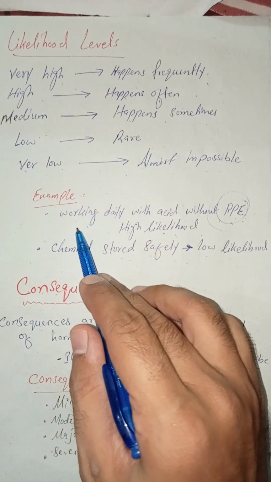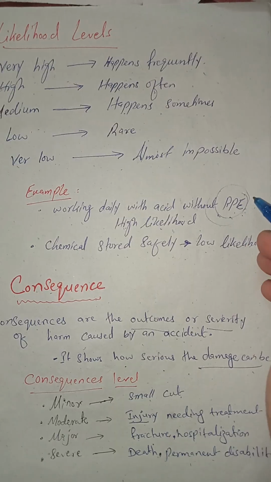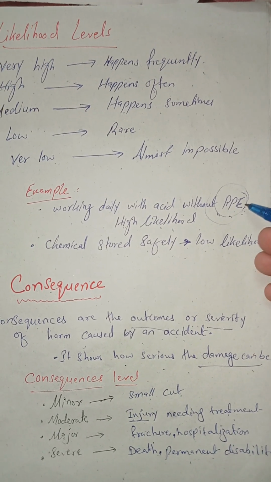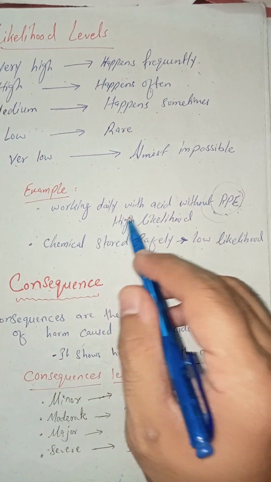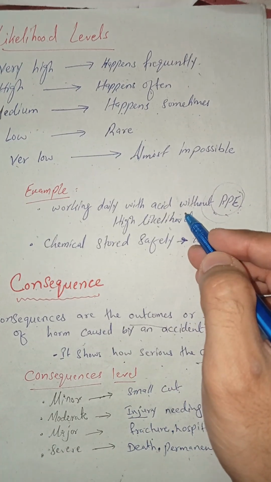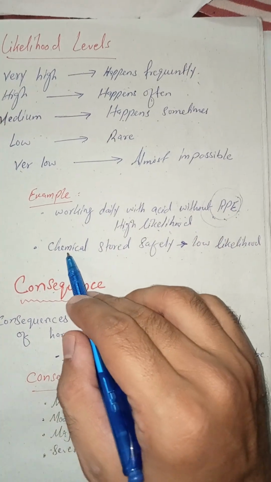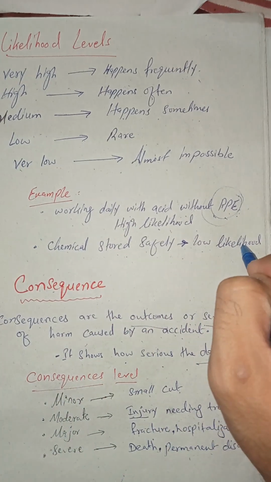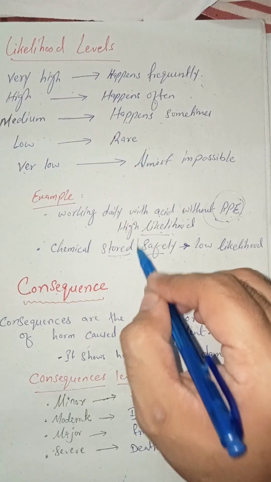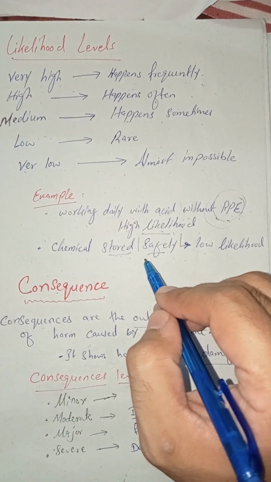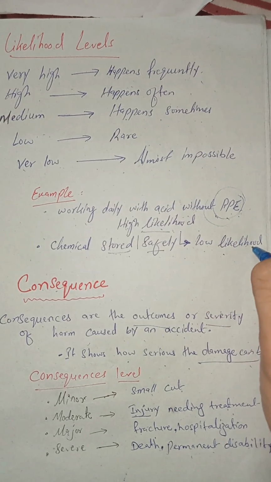For example, working daily with acid without PPE. You know what PPE is? This is another topic I will discuss in another video. These are personal protective equipment like helmets, gloves, shoes. There is a high likelihood, meaning a high chance, because of working daily with acid without PPE. Another example is a chemical stored safely. There is a low likelihood. If the chemical is stored safely, properly managed with labels, or an MSDS, material safety data sheet, is placed, there is a low likelihood.